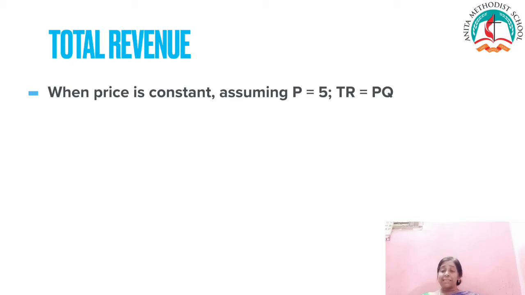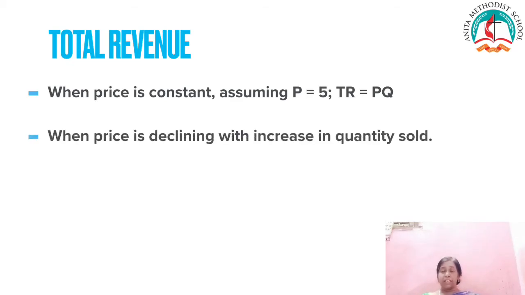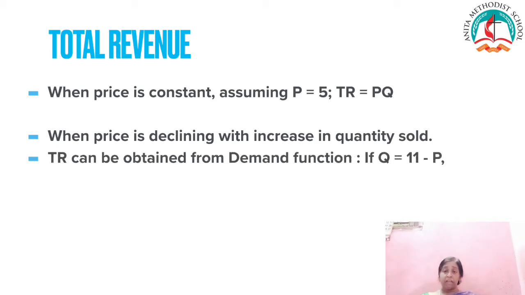When the price is declining, going from 10, 9, 8, 7, 6, 5, total revenue can be obtained from the demand function Q is equal to 11 minus P. When P is equal to 1, then Q is equal to 10.